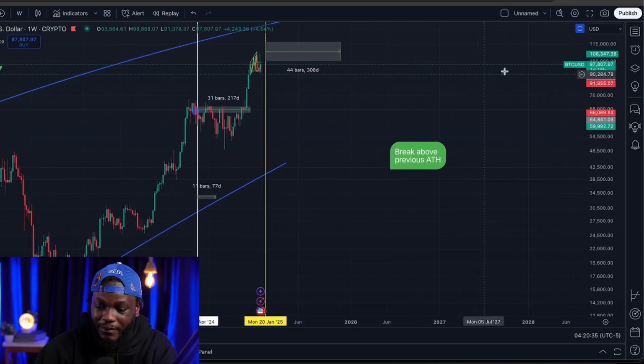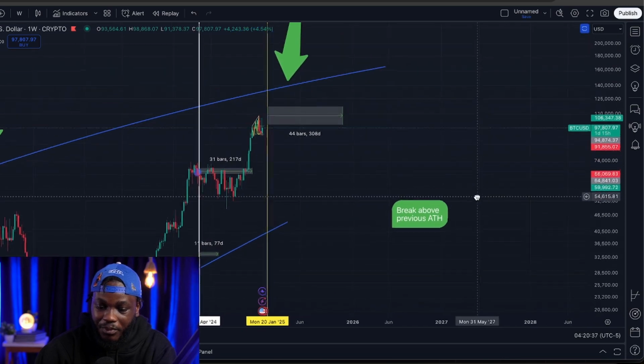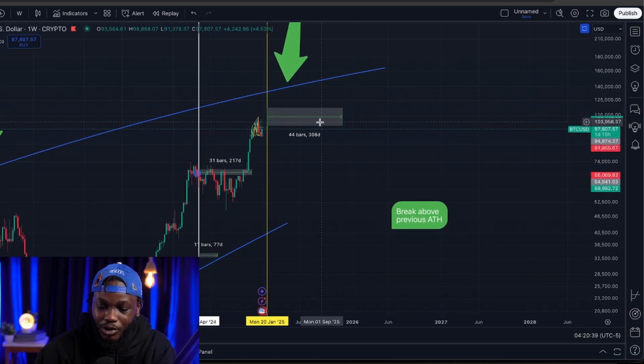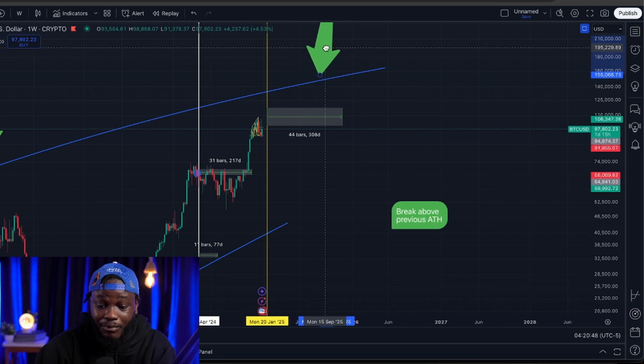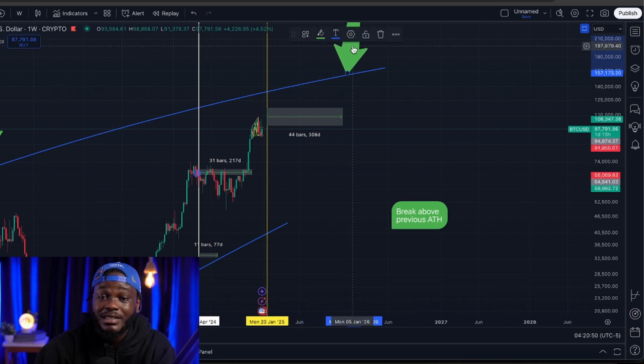So look at this here. This means that if we are calculating 300 days from here, precisely Bitcoin is likely to top out around November of this year. Like I said, I'm not just making this up. This is what we can see in the charts. I'm not making this up.